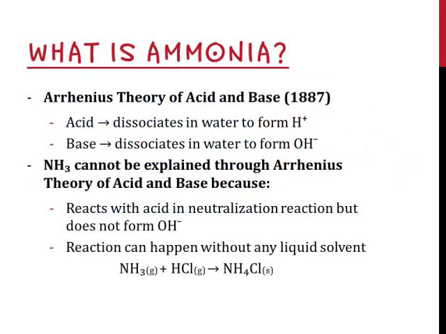What is ammonia? Arrhenius' theory of acid and base, 1887, states that acid is a substance that dissociates in water to form hydrogen ion. Base, on the other hand, dissociates in water to form hydroxide ion.